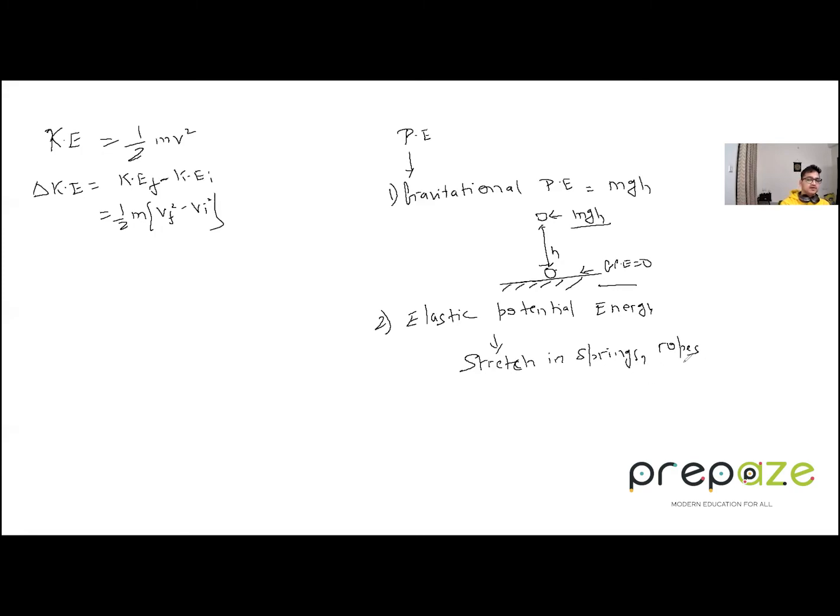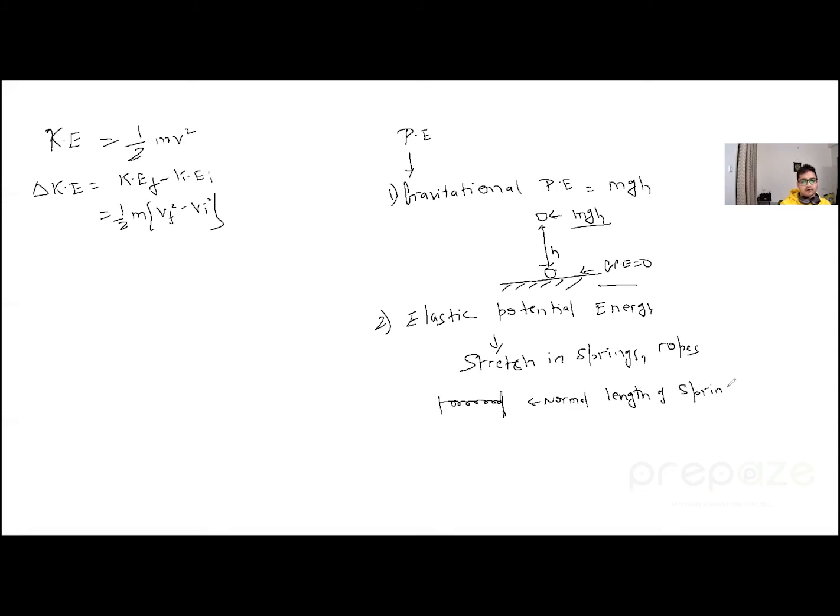So these kinds of systems, like rubber bands, where you are stretching it from the normal position, you are basically either compressing that thing or extending that thing. In both processes, there will be an elastic potential energy stored. A very common example is the spring. Suppose the spring is right now kept in its initial position. This is basically the normal length of the spring, or normal position of the spring.